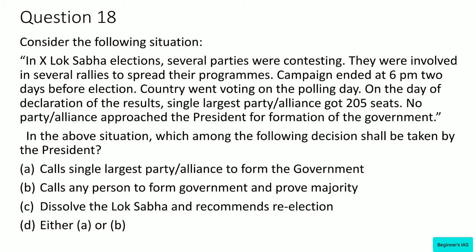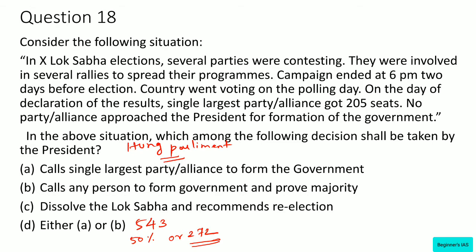See, the total number of seats in the Lok Sabha is 543. The party or coalition needs to win one seat above the 50% mark, which means 272 seats, to secure a majority. When no party is able to secure a majority in the election, it is nothing but a hung parliament. So this is also very important. So one has to remember and also go through the topic of hung parliament.